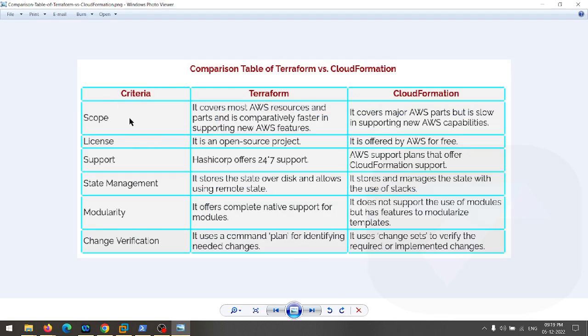When it comes to the scope, as I told you, Terraform is not only for AWS. It's also comparatively faster at supporting new AWS features. Whenever there is a new feature in AWS, Terraform is faster at it. Why? Because it's an open source tool, and lots of people are working on open source projects. They are developing modules daily. And when it comes to modules, you will find many, many modules for Terraform. You can't even count the number of modules. Millions of modules can be there for Terraform alone.